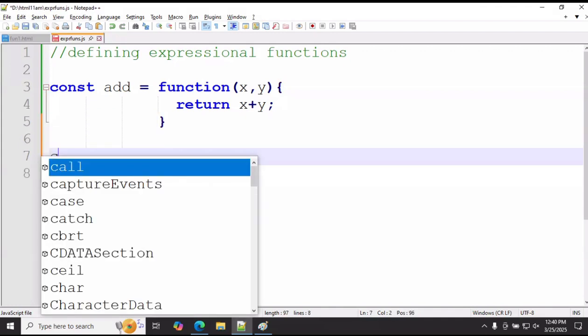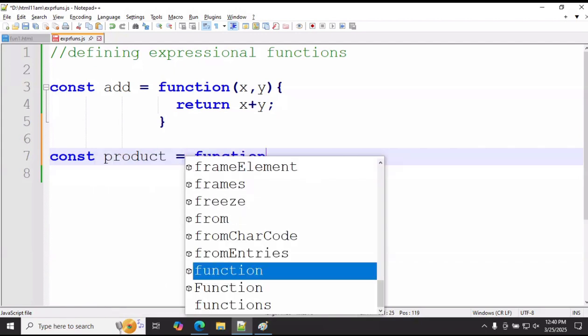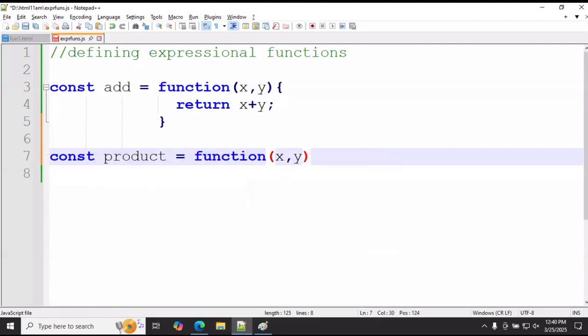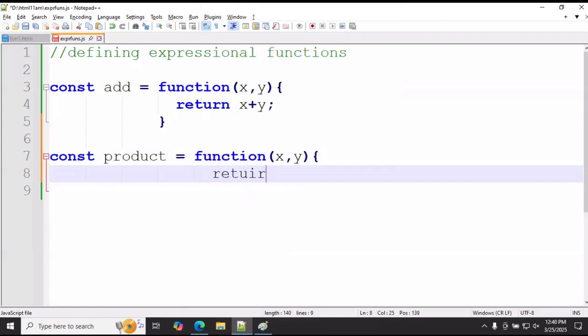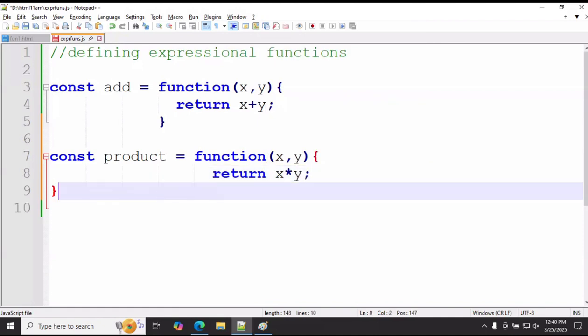Just for practice, one more function, product, function expression, parameters, and the body of the function, return x multiplied with y, and close it. Just two functions I defined here, sir. One is add, the second one is product.